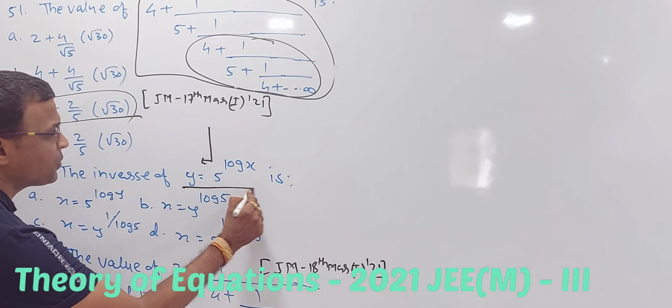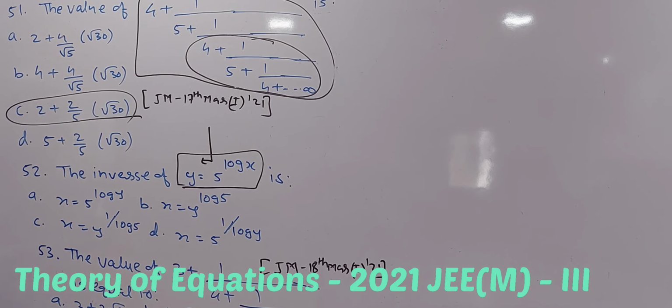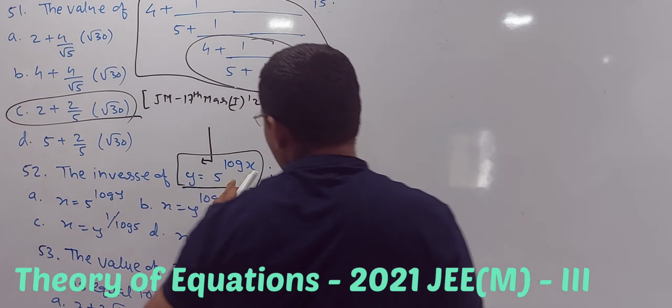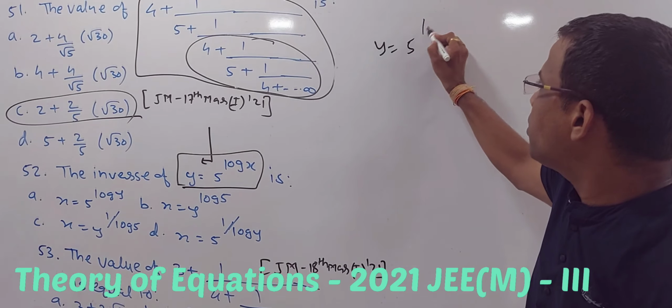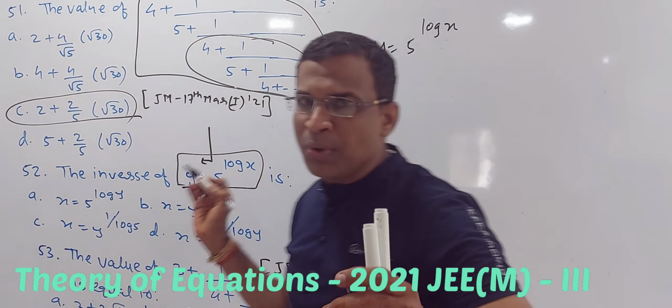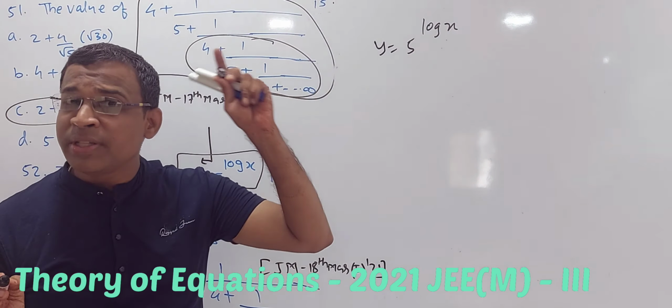The inverse of this, they are asking: y is equal to 5 power log x. Fine, it is again a 17 marks question. Y is equal to 5 power log x. Inverse means you have to find x is equal to value. So I am writing it y is equal to 5 power log x. Again see, purely log based question. I have seen log based questions on JEE Advanced also.